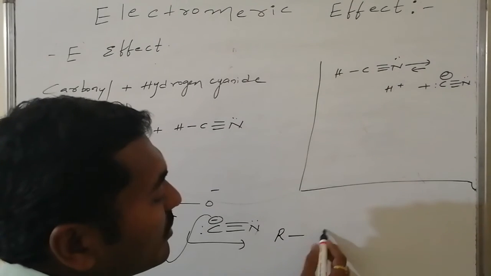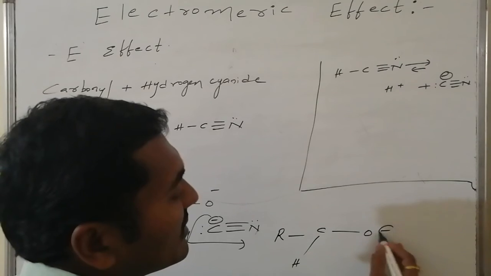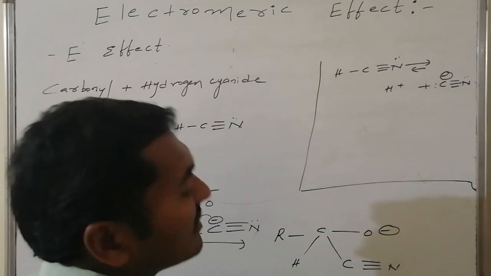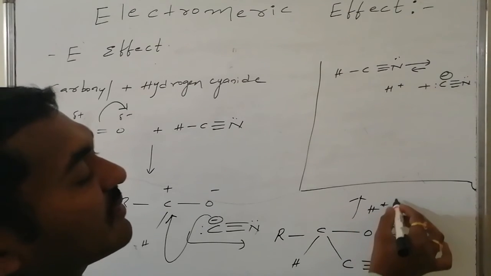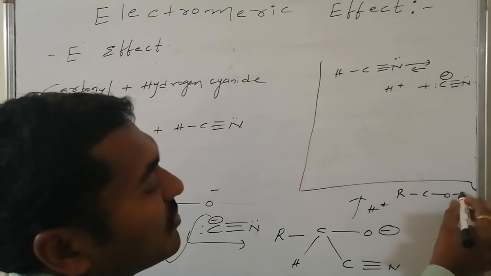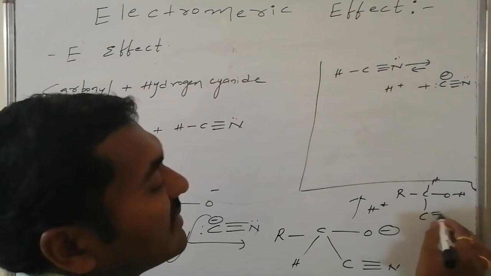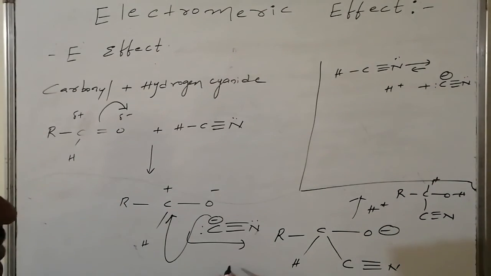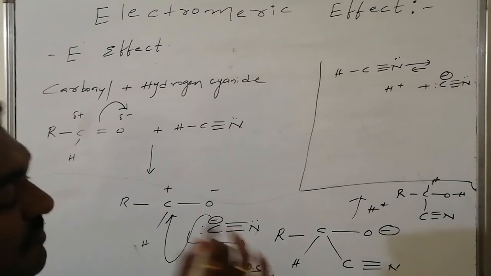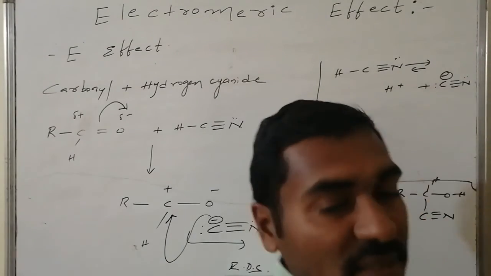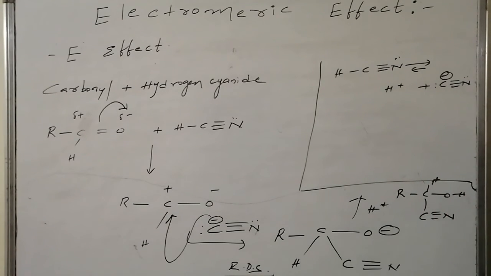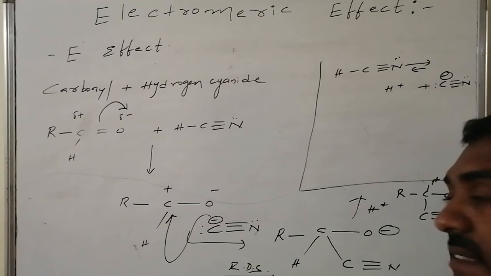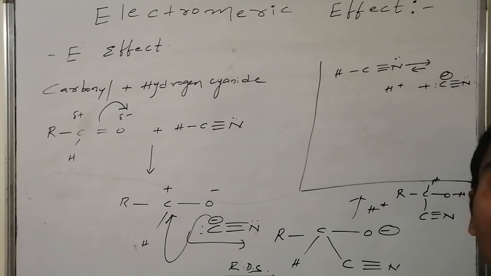As a result, what we will be getting is R, H, followed by this is O minus. Here CN is connected, and now in the next part it is connected with the H plus, and this is converted as R C O H followed by this is H and the CN system. Thus this particular step is the rate determining step, the slow step, which decides the kinetics, that is the speed of the chemical transformation. Overall speed of chemical transformation is decided by this, as a result of attack of the active part of the reagent, that is nothing but CN minus nucleophile.